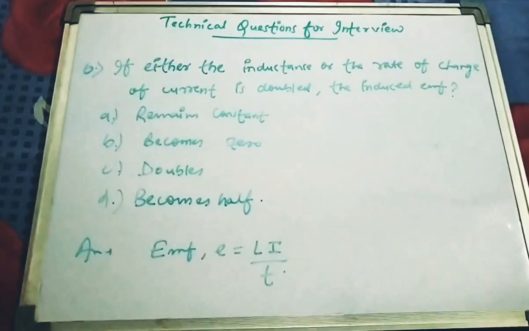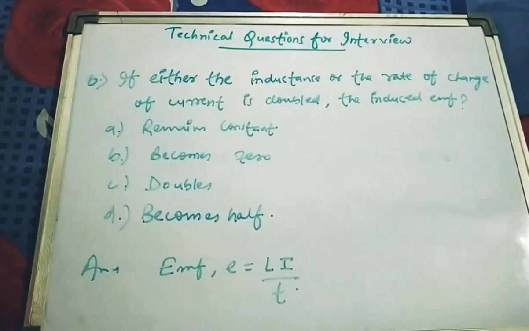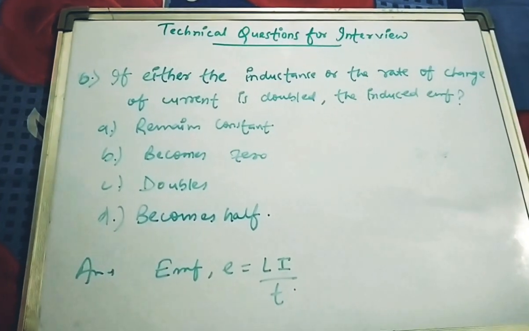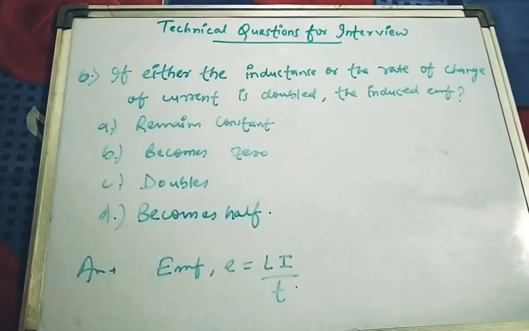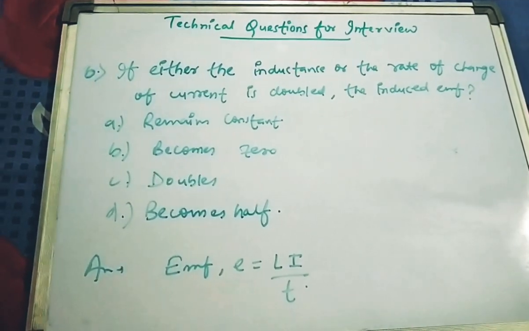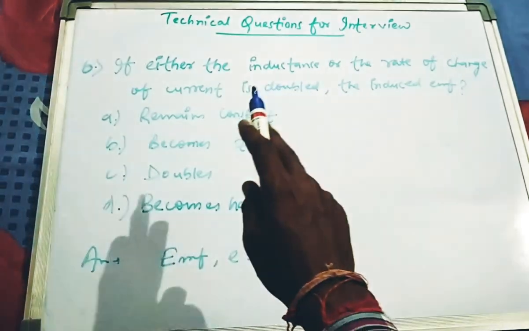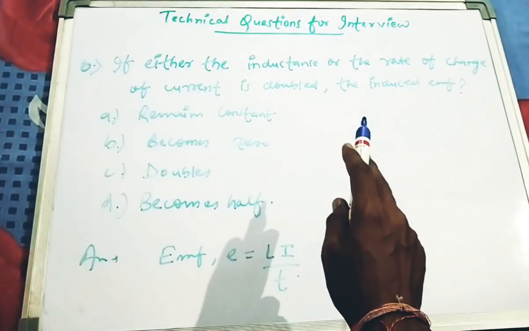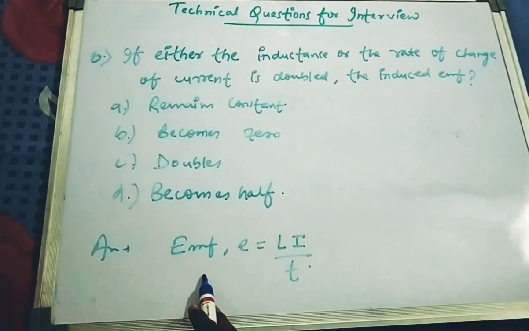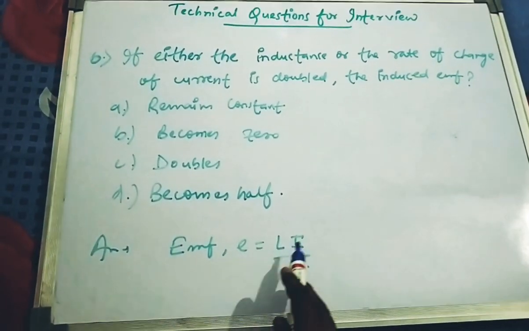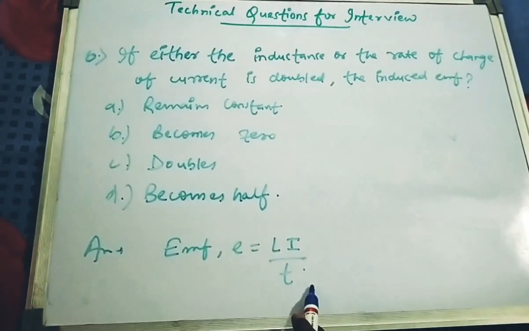Now coming to the next question. If either the inductance or the rate of change of current is doubled, what will be the effect on the induced EMF? We have to get the relation between inductance, current and EMF. We have the relation that EMF E equals L i by T, where L is the inductance, i is the current and T is the time.